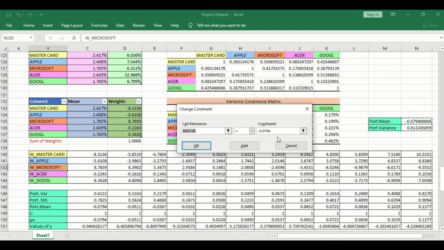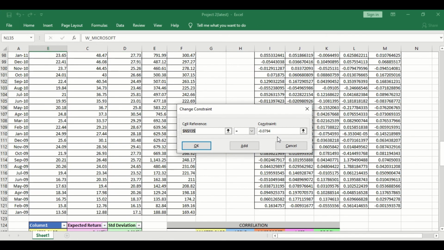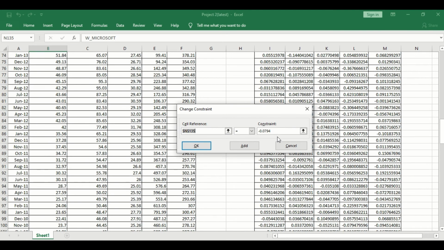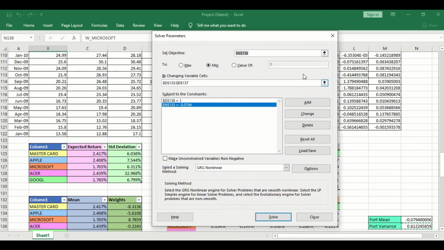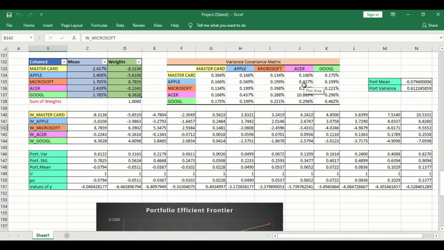So for the value of constraints here, we choose one of any value written here and we start from small and then increase gradually. We change the constraint to get different values of weight. So now let's move to the results of covariance matrix and weights in the minimum variance portfolio.